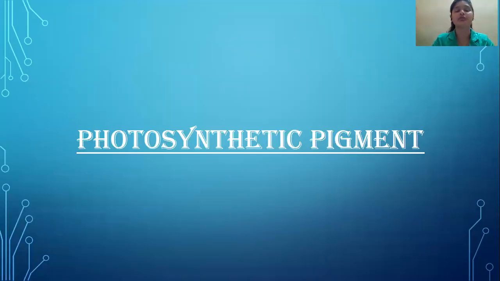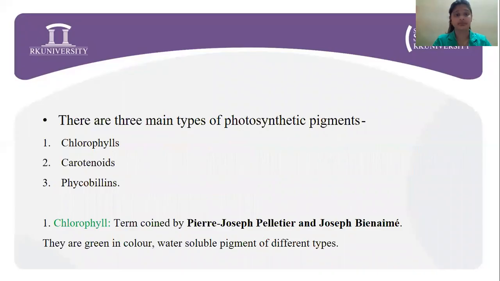Now, going on to the photosynthetic pigments. There are basically three types of photosynthetic pigments. We know what photosynthetic pigments are. These are the pigments which absorb light of different wavelengths in the visible light region only, and they are responsible for the process of photosynthesis. There are basically three main types of photosynthetic pigments: chlorophyll, carotenoids, and phycobilins. Now, chlorophyll. The term chlorophyll was coined by Pierre Joseph Pelletier and Joseph Bienaimé Caventou.